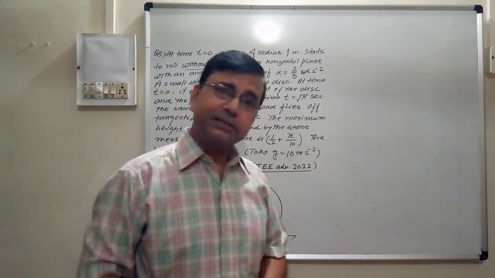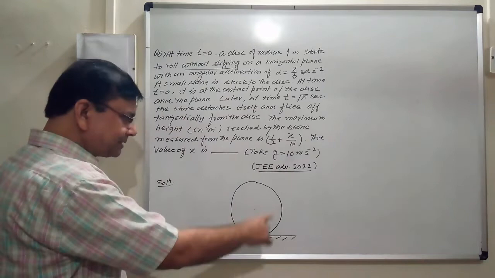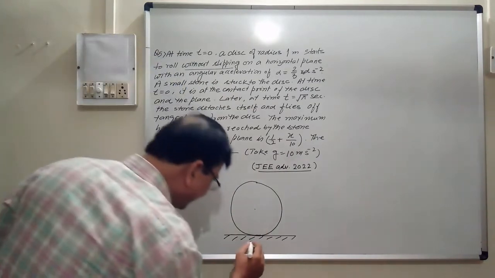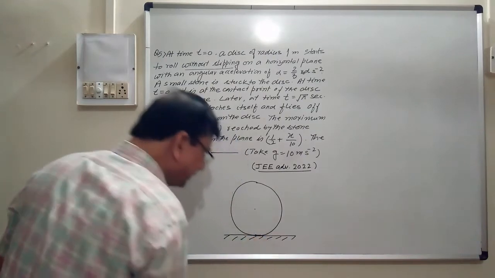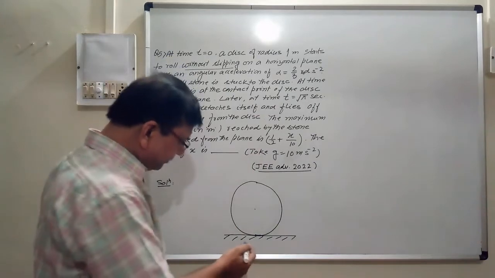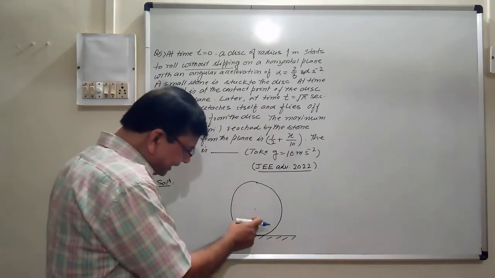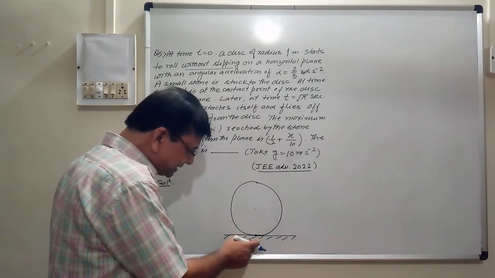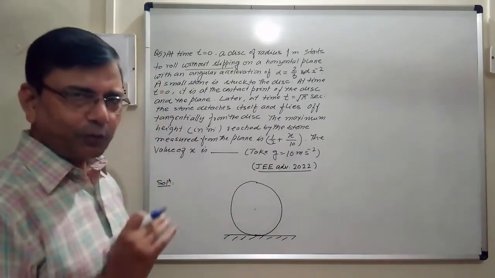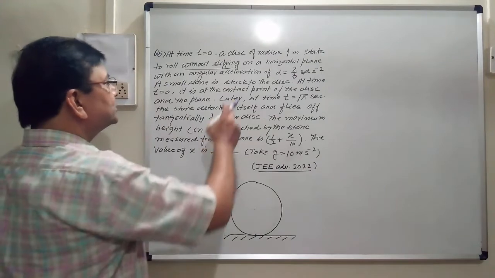We have studied rotational motion, rolling motion. When it is rolling without slipping, at that time its velocity at the contact point, for the ground, is already at rest. Here also with respect to this, velocity of this point of the disk will be 0, right? Now here, the point of contact at t is equal to 0.